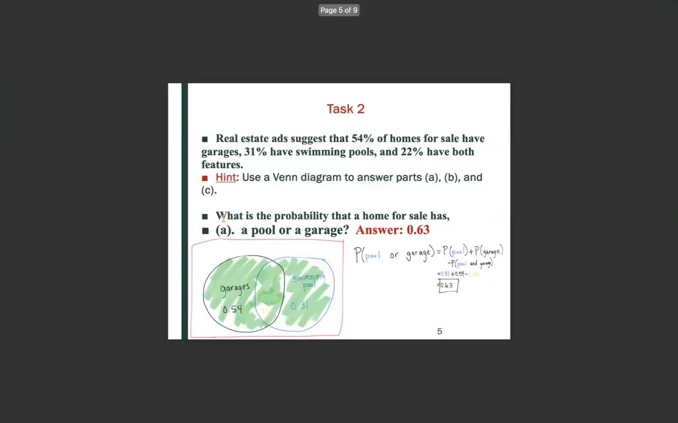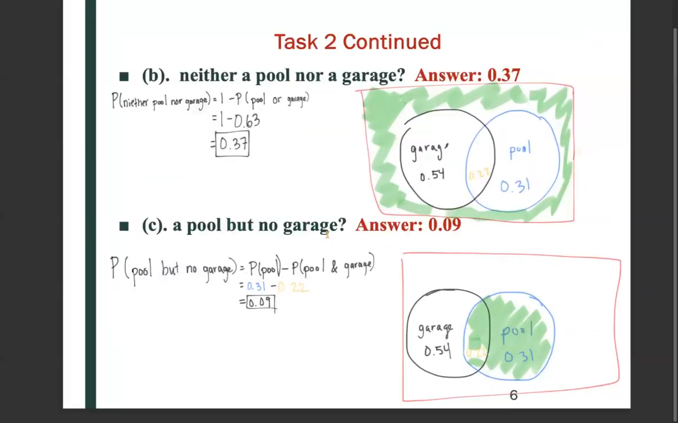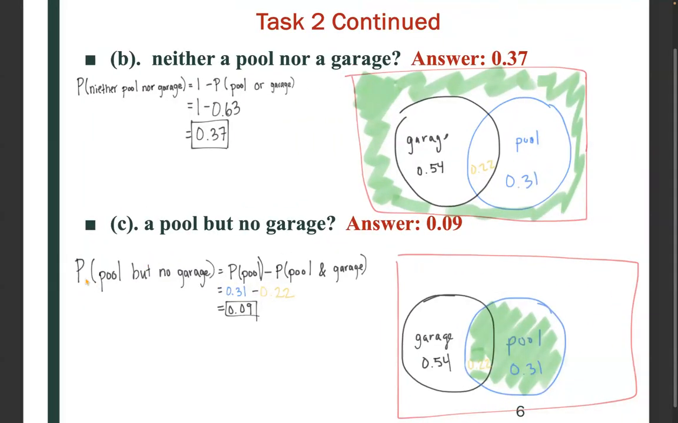So the question stem is, what is the probability that a home for sale has a pool but no garage? So the probability of having a pool but no garage is equal to the probability of having a pool minus the intersection of the pool and the garage. So we're interested, in other words, in the shaded area.